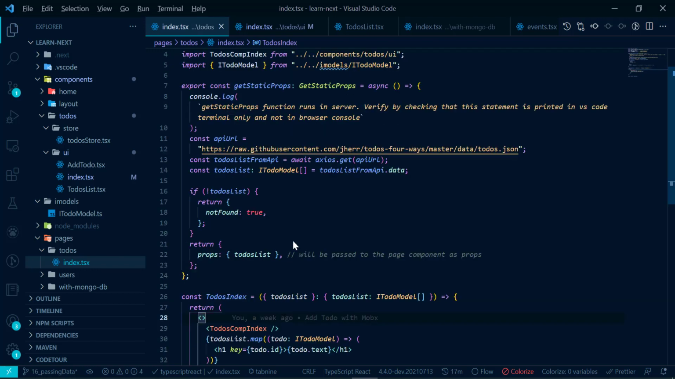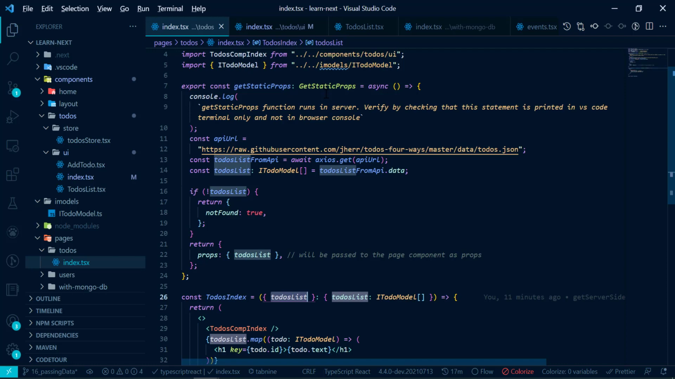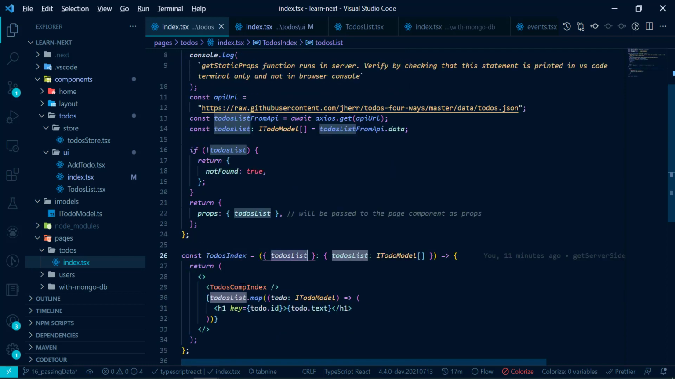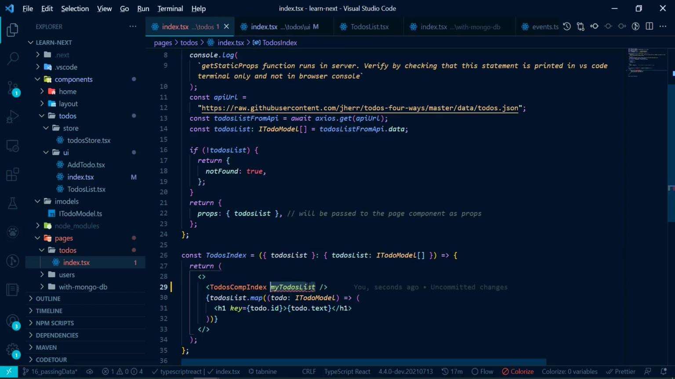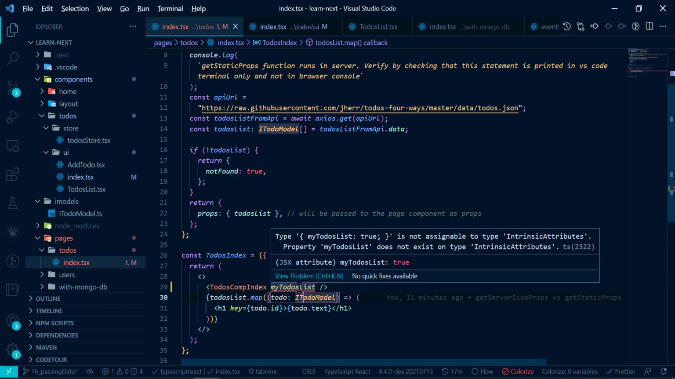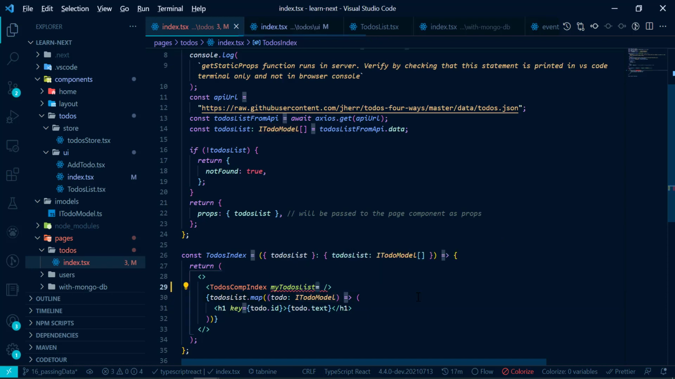Okay, so now we'll pass our to-do list, which we got from the getStaticProps method, into the to-dos component index. For that, we just need to type my to-dos list, or whatever you want to type here. You can give the property name yourself. Then inside these curly braces, I will pass this to-dos list.